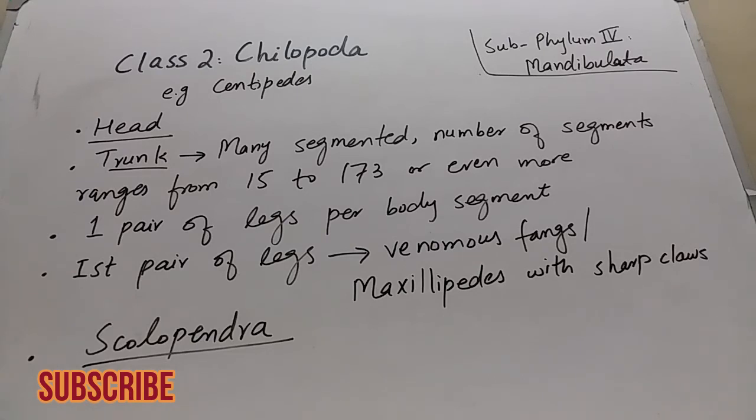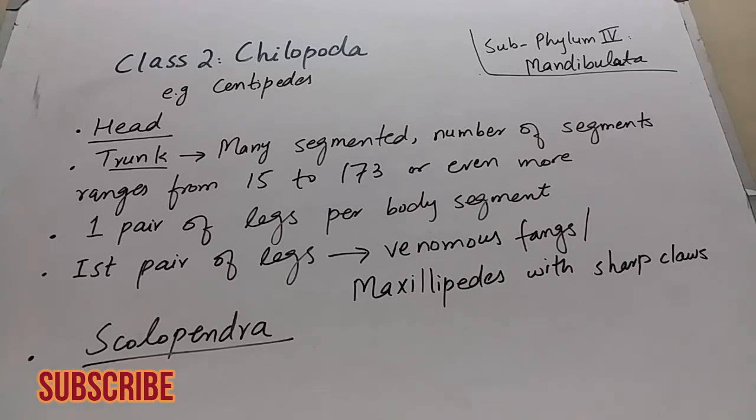After the head, the trunk. As I told you, the centipede's body is divisible into two parts, head and trunk. There is no thorax. The elongated part, the body, is cylindrical and many segmented. The number of segments ranges from 15 to 173. The number of body segments may be as few as 15 or reach up to 173 segments or even more, depending upon the species of centipedes.